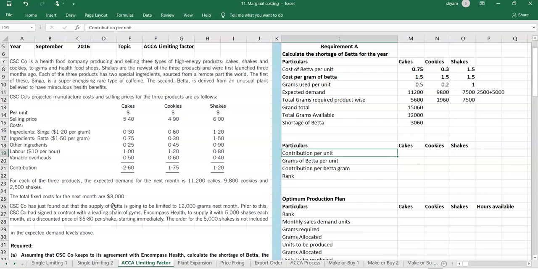The contribution per unit has been given, yes, they have given 2.6. Just check whether it is all variable cost. Yes, variable, variable, variable, and variable. So the calculation they have done is correct. Don't always assume that the number they have given is correct. Sometimes they would have added some fixed cost and given profit also. So be very sure that the number they have given is contribution. So we have got our contribution per unit.